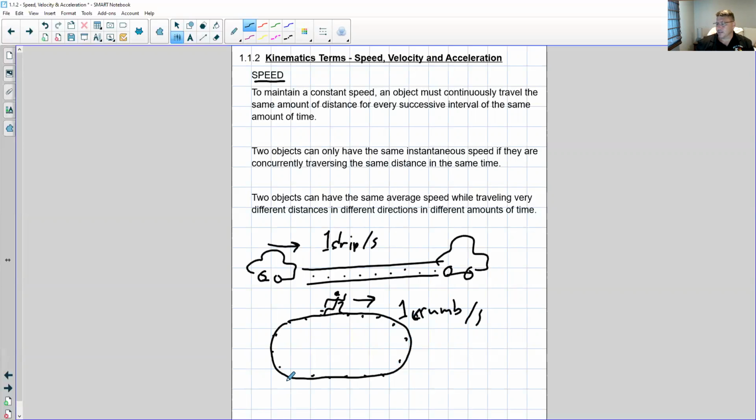Now the car and the person can actually be traveling with the same instantaneous speed as long as at some snapshot of time they have the same speed, right? They're traversing the same distance in the same amount of time. However, two objects can have the same average speed while traveling different distances, different directions, different amounts of time. Okay, so here's an example.